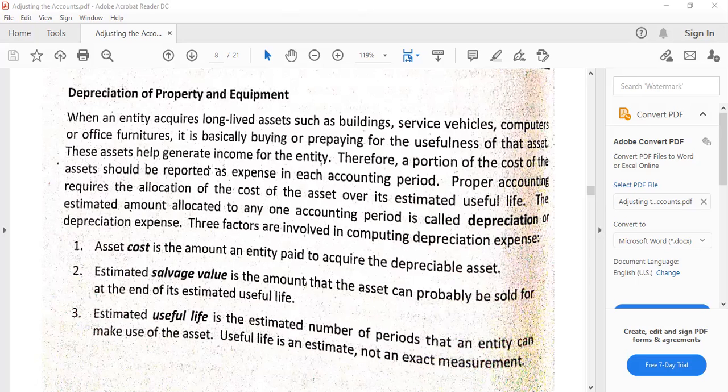Anyway, these long-lived assets, which are known as property, plant, and equipment under IAS or PAS, or IFRSs, which we use in the Philippines as PFRSs, actually use property, plant, and equipment again. But in US GAAP, we call this fixed assets. So do not be confused as to the terms. They are just synonymous terms: property, plant, and equipment, or even property and equipment in this book, and also fixed assets. And then the value would decrease over time because of the depreciation.